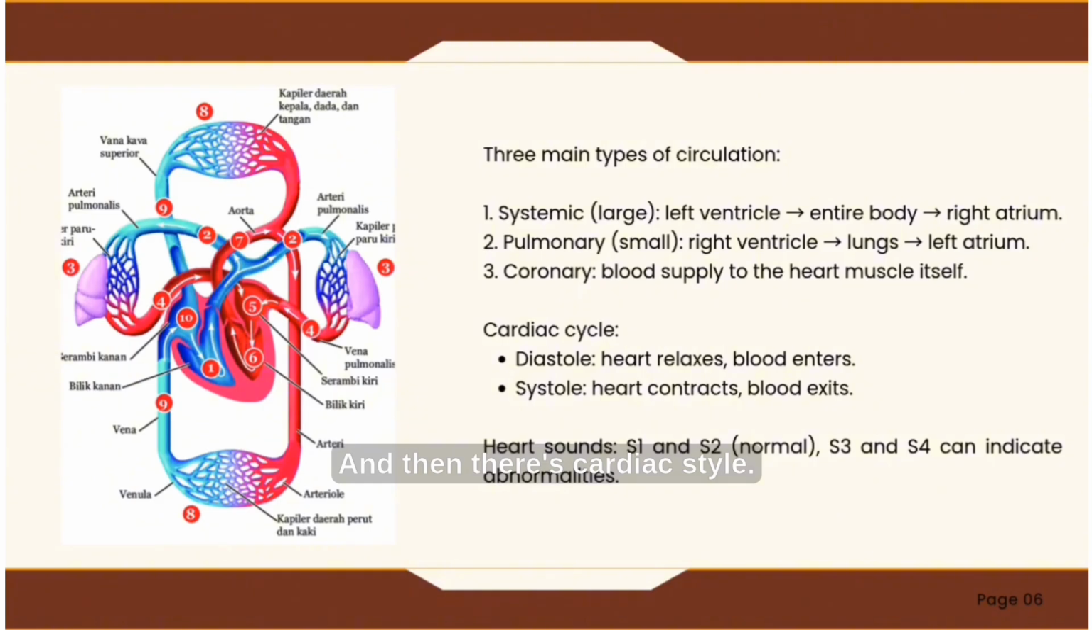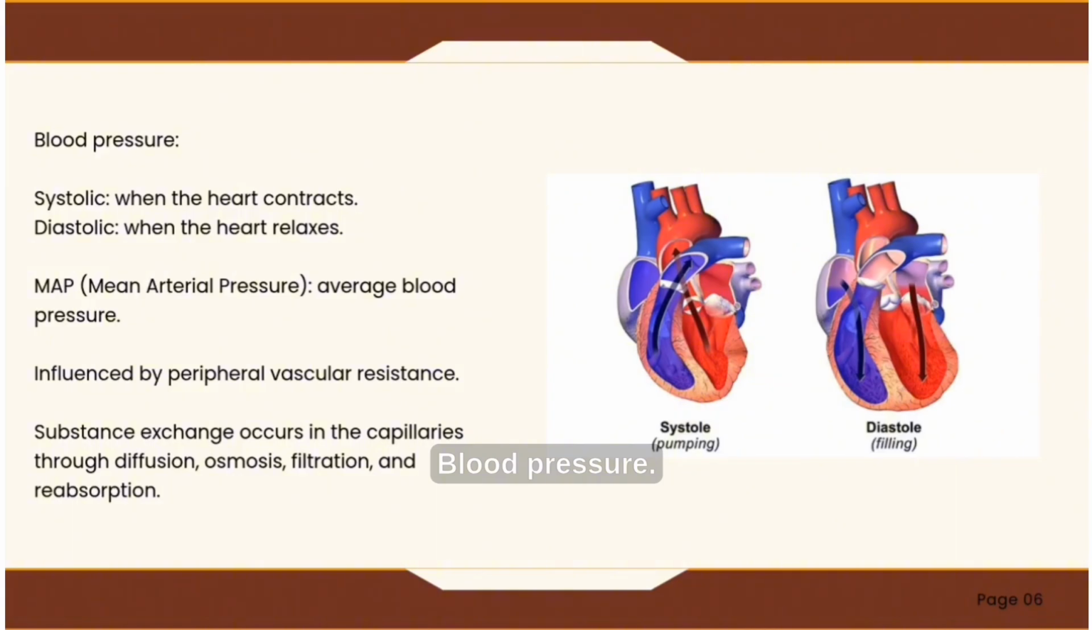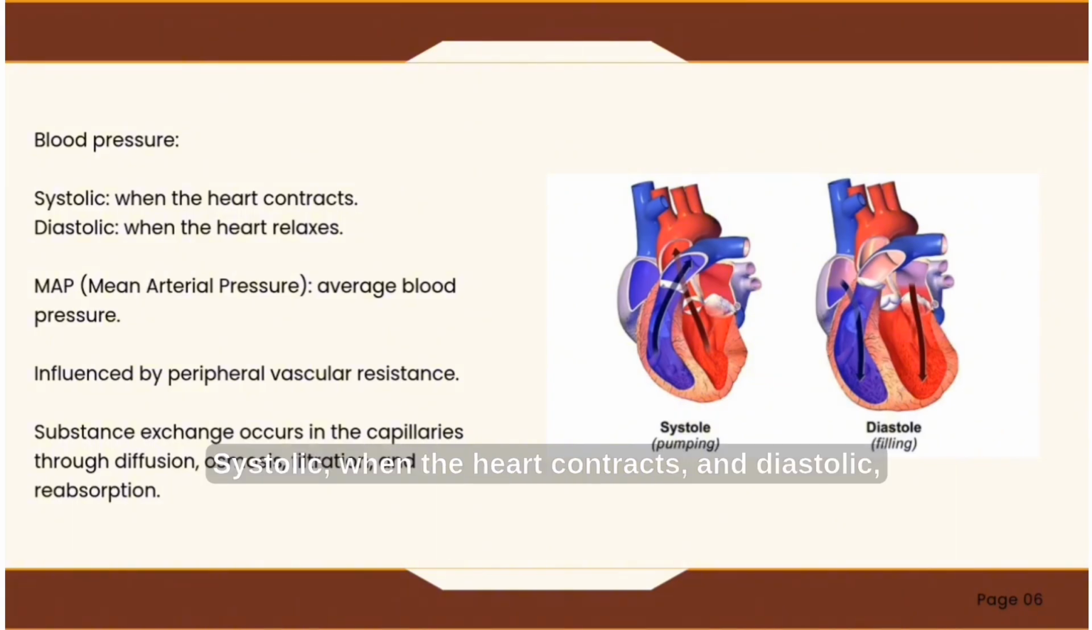And then there's the cardiac cycle. Diastole, the heart relaxes and blood enters, and then systole, the heart contracts and blood exits. Heart sounds: there's S1 and S2 for normal, S3 and S4 can indicate abnormalities. Blood pressure: systolic when the heart contracts and diastolic when the heart relaxes. MAP or mean arterial pressure is the average blood pressure, influenced by peripheral vascular resistance.